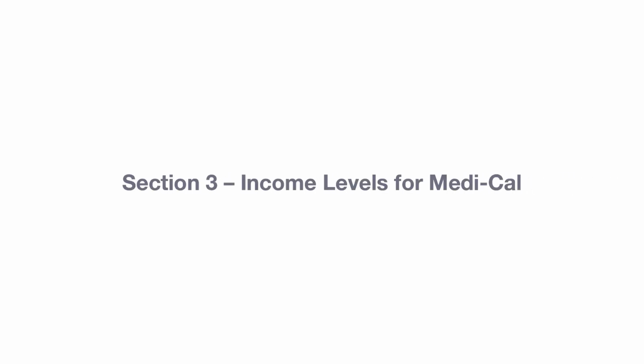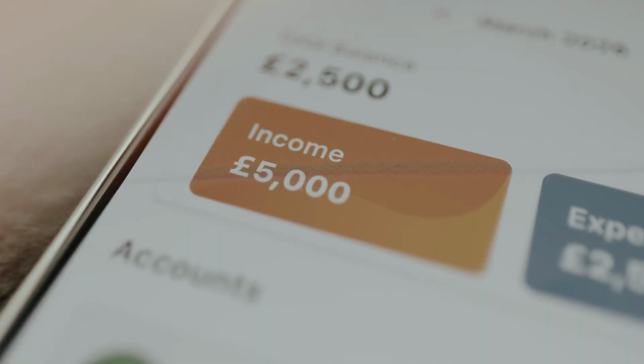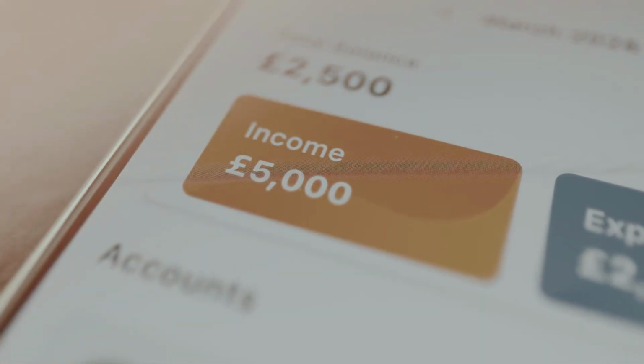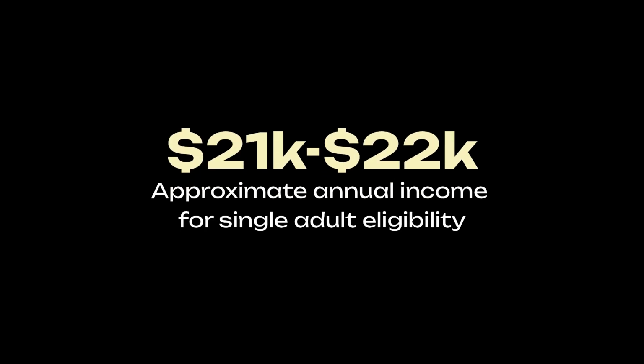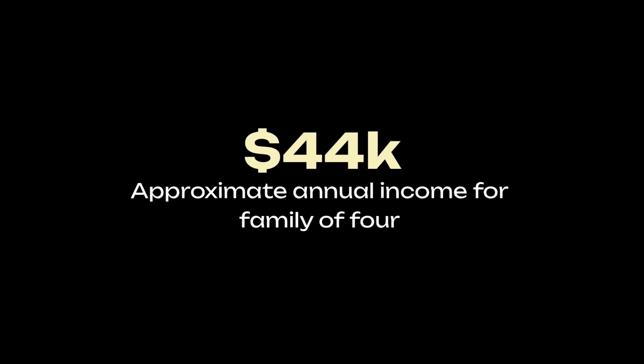Section 3. Income levels for Medi-Cal. Let's look at income levels in a simple, approximate way. For adults ages 19 to 64 under MAGI Medi-Cal, the threshold is around 138% of the federal poverty level. Using recent figures, that's roughly about $21,000 to $22,000 per year for a single adult, around $44,000 per year for a family of 4.